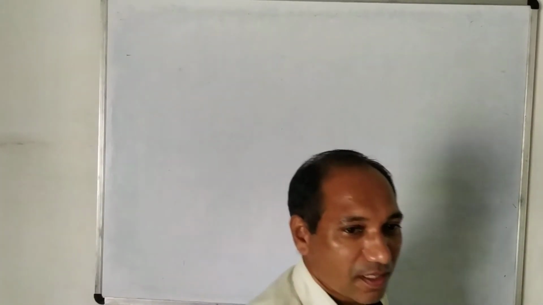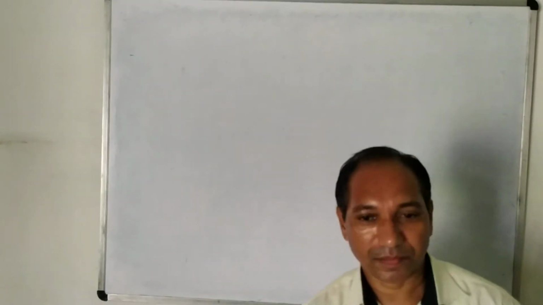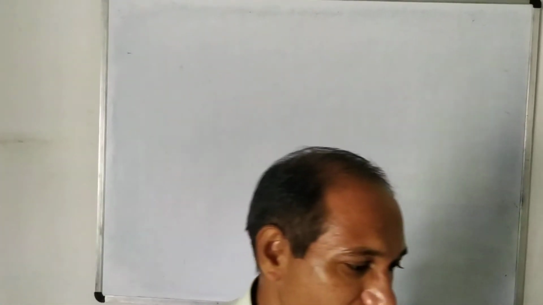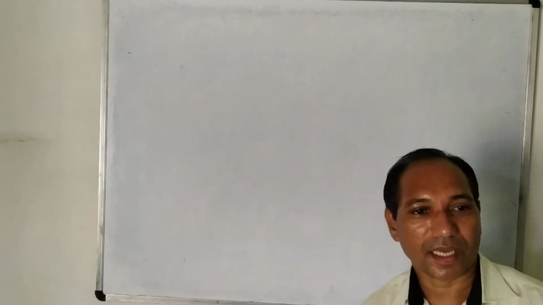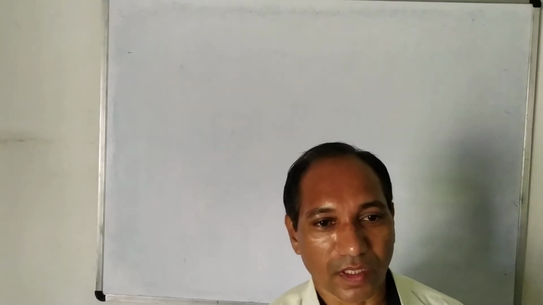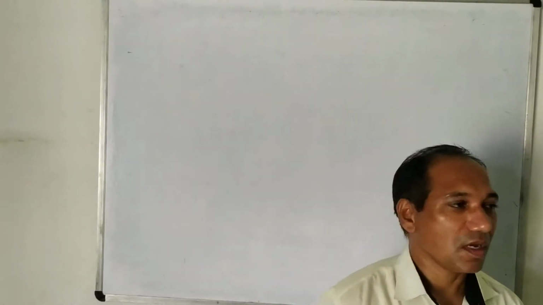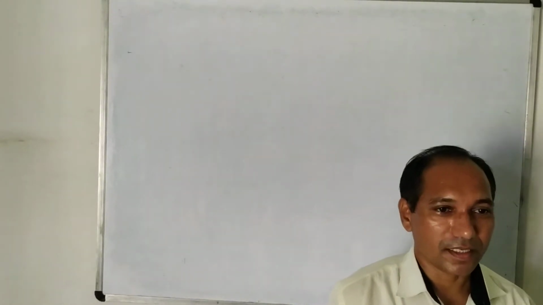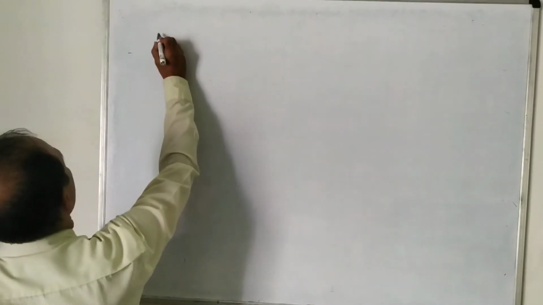So students, now let us see a new chapter which is also very simple, and this is in connection with the last chapter, in which we have seen what is arithmetic mean, median and mode. Then also we have seen about quartiles, deciles and percentiles. Now let us see the topic, that is the chapter, measures of dispersion.